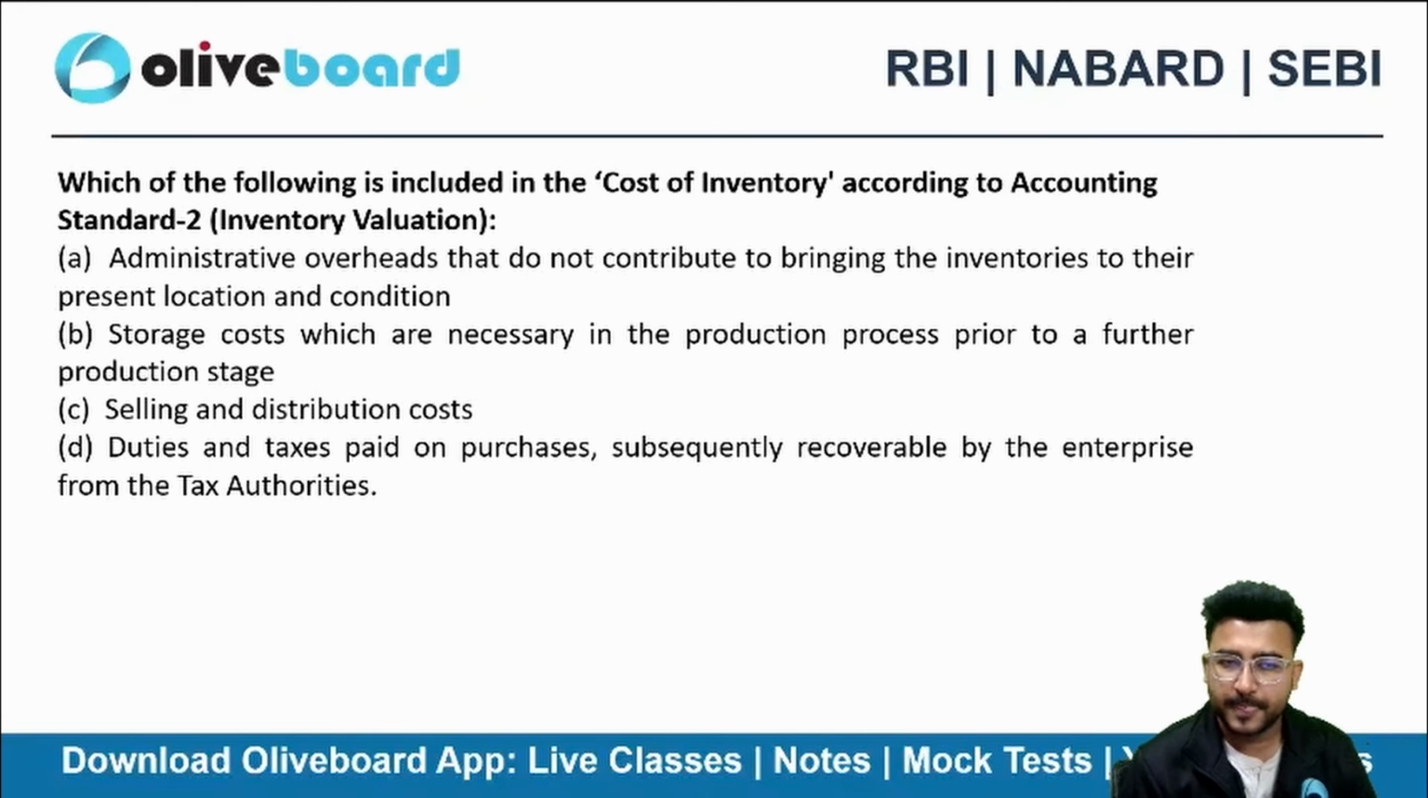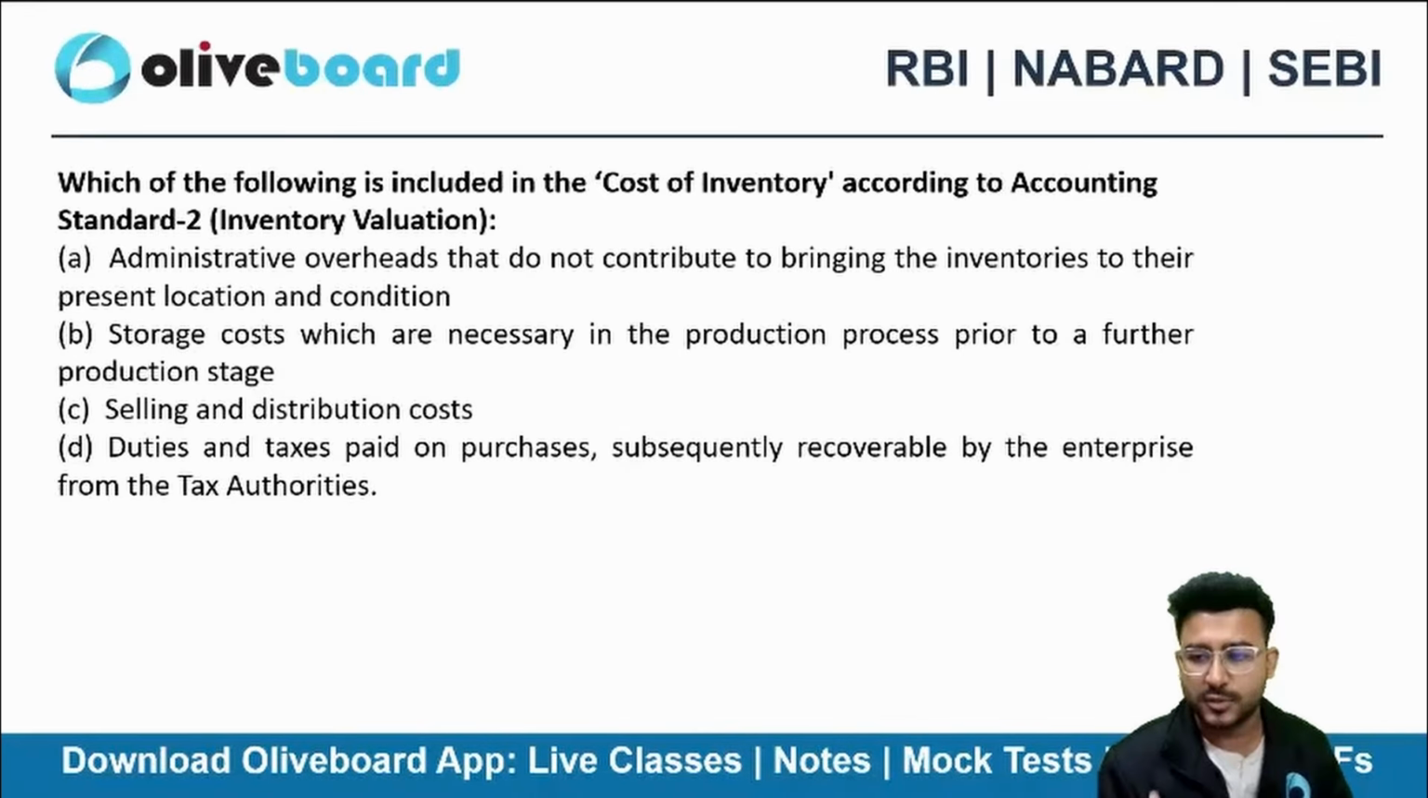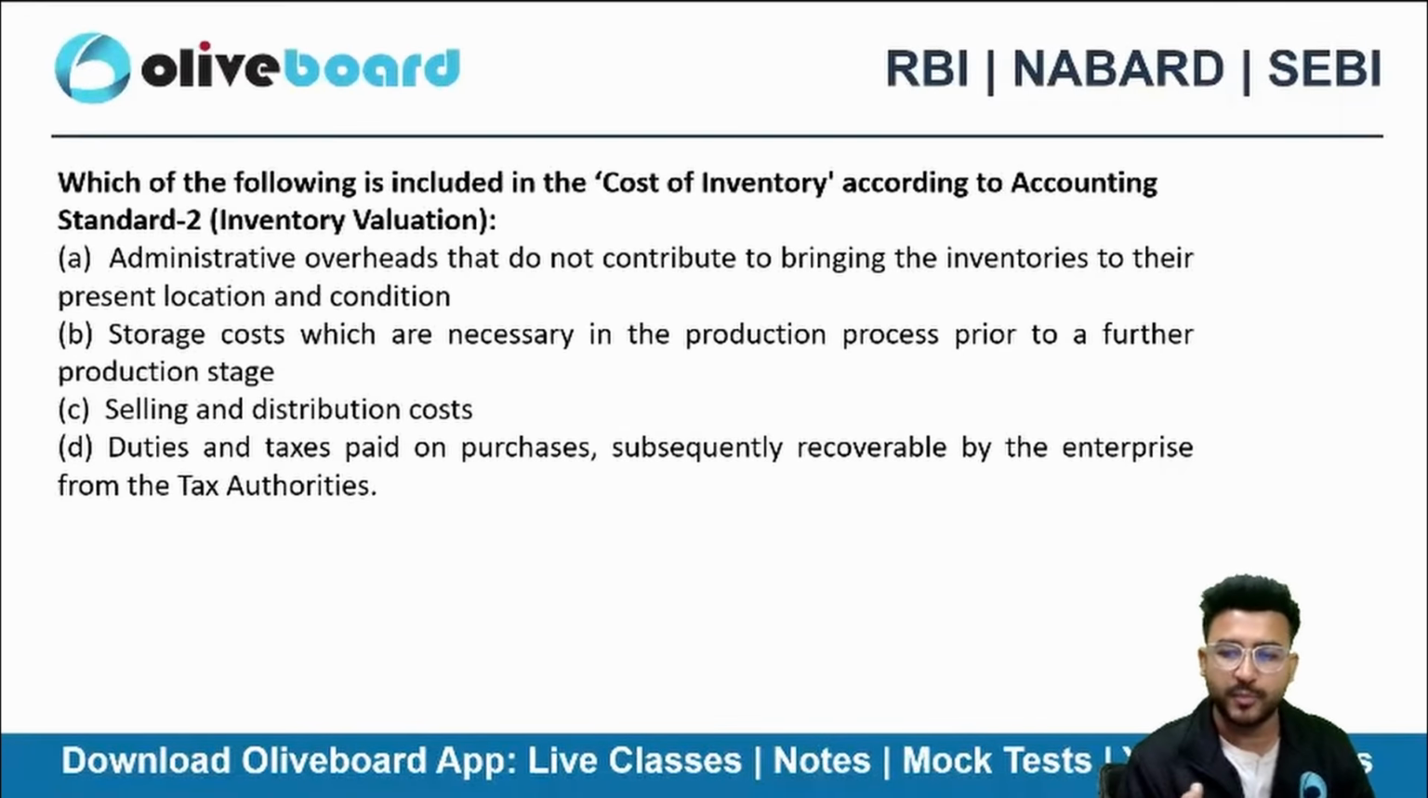Option B, storage cost. Can you give me some examples of storage cost that will be included in the cost of inventory? Usually we don't include storage cost. Liquor, perfect. Say for example, if I talk about whiskey, if I talk about wine, then we need to store these products to make them consumable.